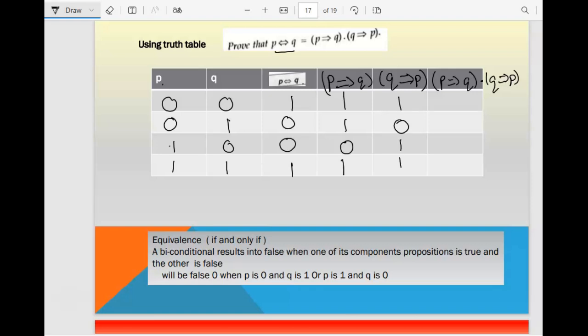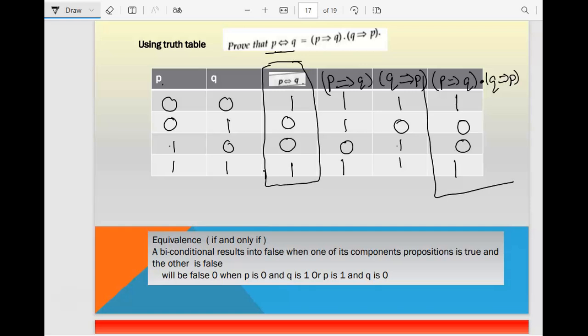And then you have to go for the one in between. This one is AND, so both should be true. 1 and 1 will give you 1, 1 dot 0 is 0, 0 dot 1 is 0, and 1 dot 1 is 1. Now you have to check this one. So this one is this column, right? This particular column, you please check it with the last one. Are both of the columns having the same values? Yes. So hence proved.